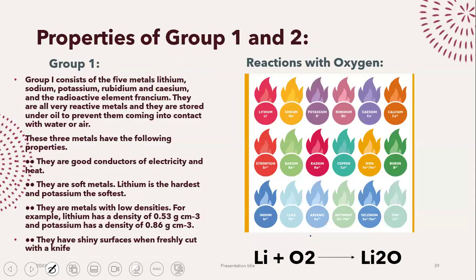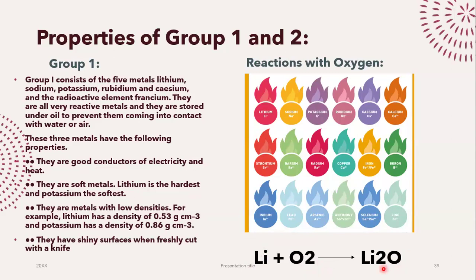Now, let's quickly go over the reactions that we see with group 1 and group 2. First things first, group 1 metals can react with oxygen to give you a salt, lithium oxide technically. For example, lithium will react with oxygen to give you lithium oxide. Sodium will react with oxygen to give you sodium oxide. Calcium will react with oxygen to give you calcium oxide.